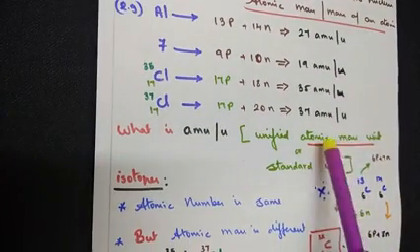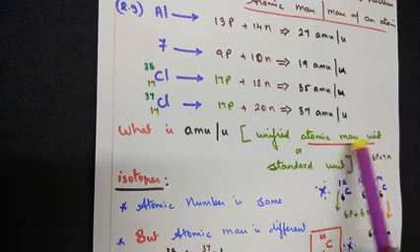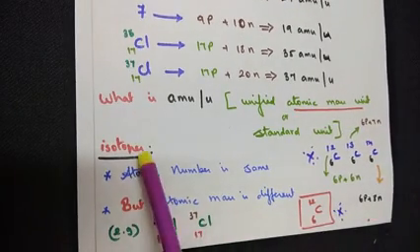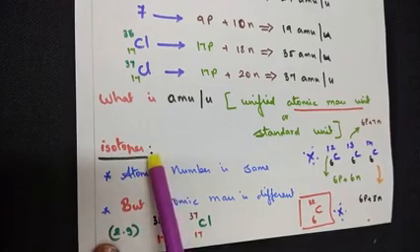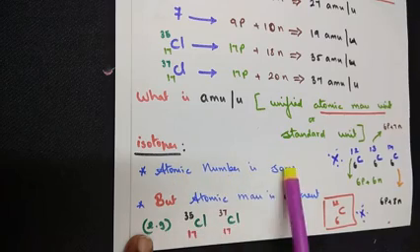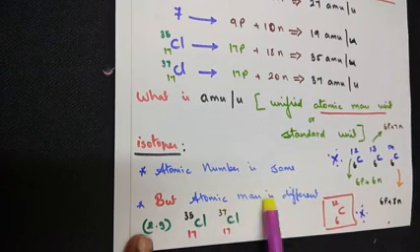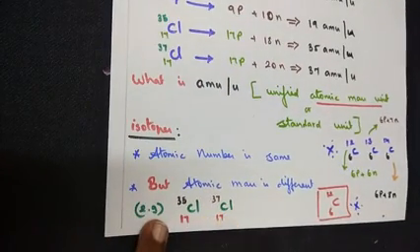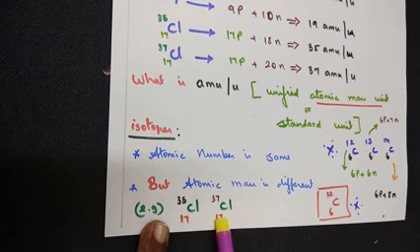To understand the AMU, that is the atomic mass unit, you need to know 2 further terms. One is isotopes. What's the meaning of isotopes? Isotopes have the same atomic number, but their atomic mass is different. Now, I have taken the example of chlorine. Chlorine has an atomic number of 17.